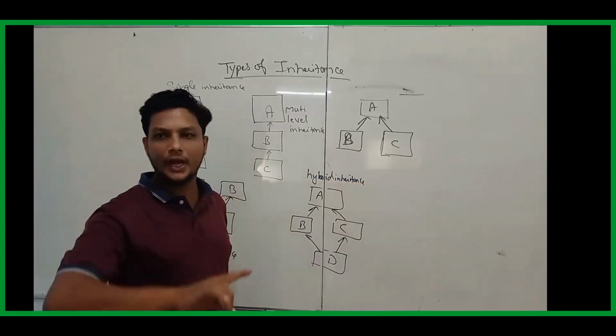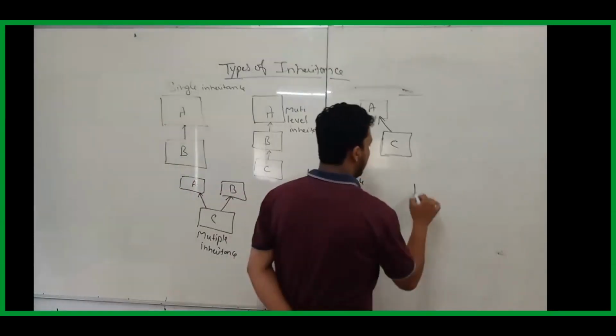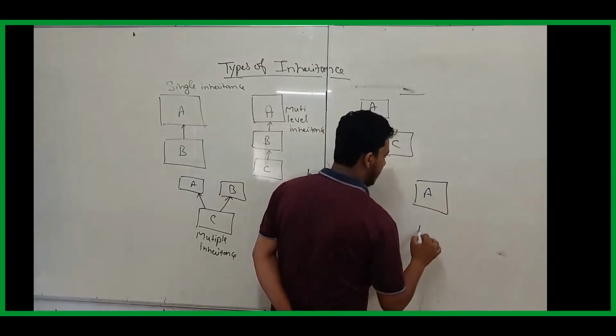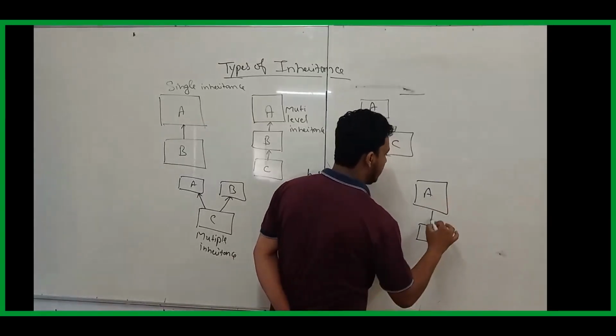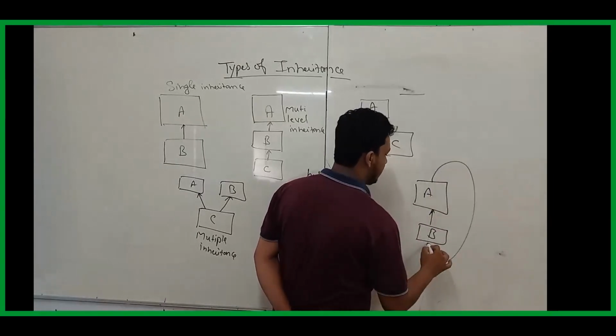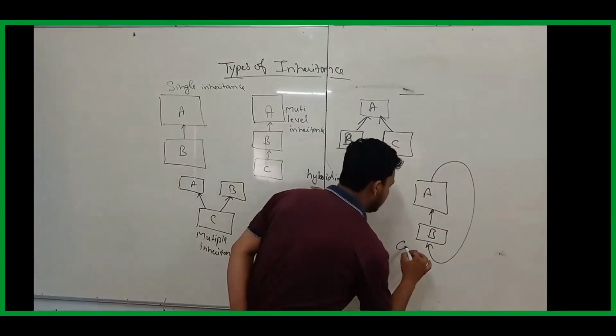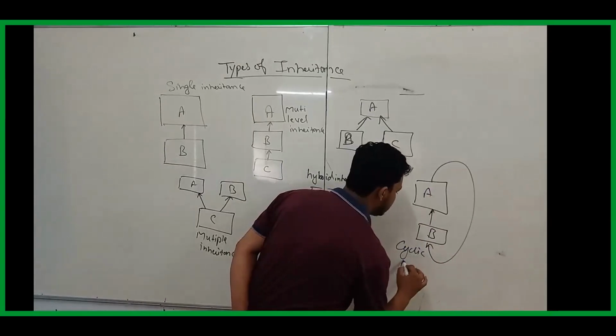There is one more type, cyclic inheritance: assume I have a class A and this is B. B will extend A and A will extend B.